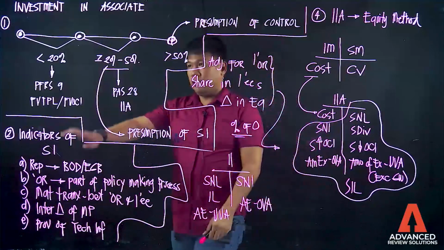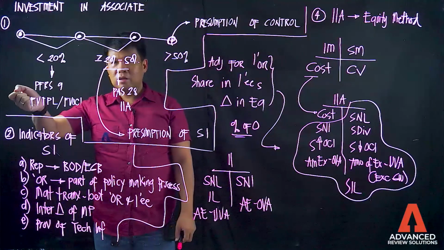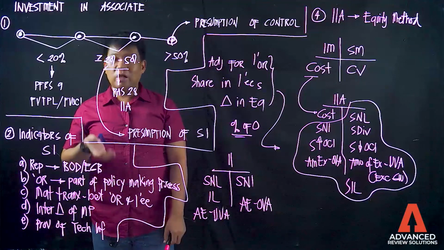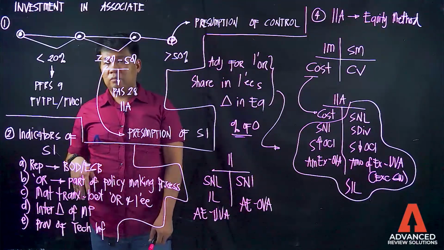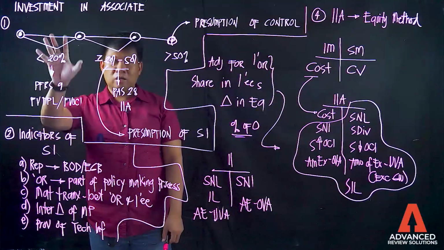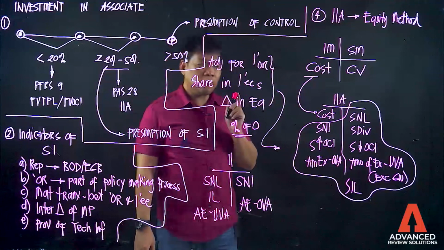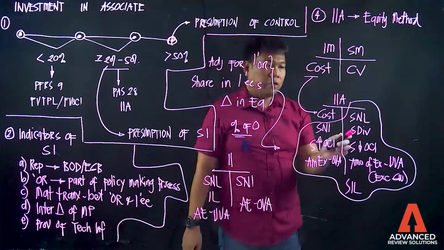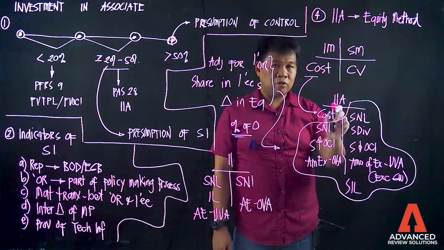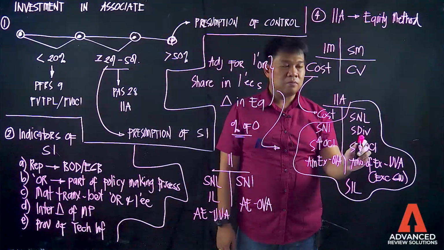Kanina, or dati, kapag dito ka sa less than 20%, kahit na magkaroon ng income si investee, wala kang tatawaging share in net income. Purely, ang kikitain mo dito ay dividend income lamang. Dito class, kapag nagkaroon ng declaration ng dividends, tandaan mo, bababa ang equity ni investee, bababa din ang investment in associate. Okay? Kaya ito yung share in dividends.